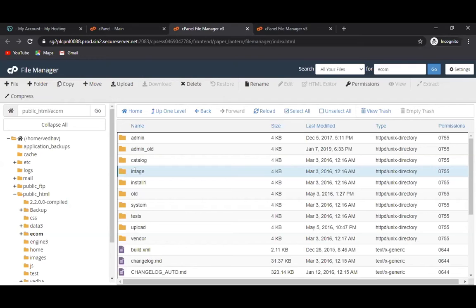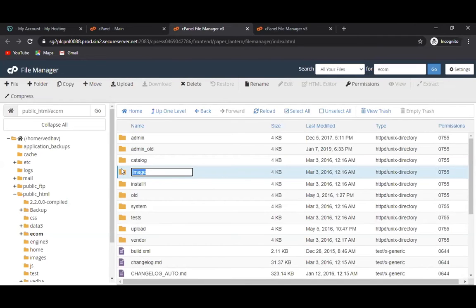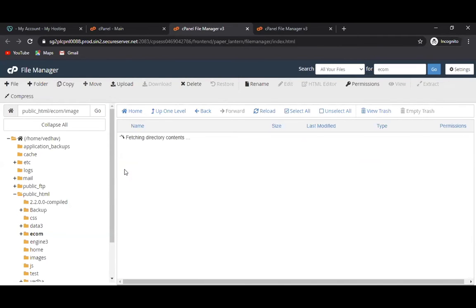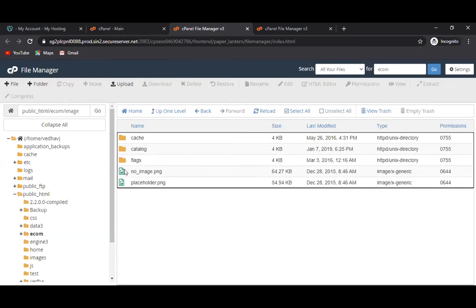Double click images. Double click that folder, not rename it. And there is a cache folder.